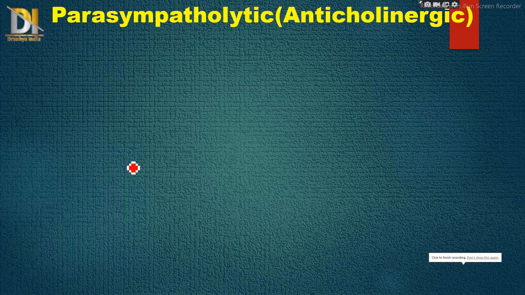In the previous video we discussed the parasympathetic system, which means the cholinergic system. Now in this video we are going to discuss its blockers, which means parasympatholytics, also known as anticholinergics. Parasympatholytics are easy to understand compared to sympathomimetics because they show all the opposite actions to parasympathomimetics. So first of all we will see the classification.